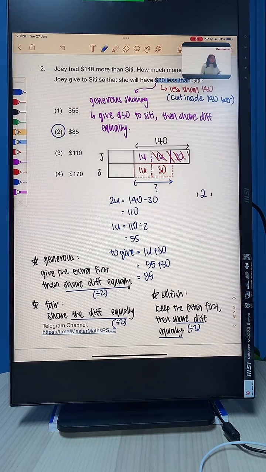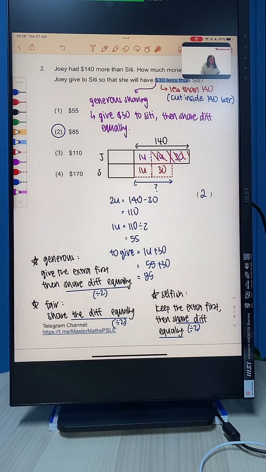Alright, do we understand this? I hope it's a little bit clearer for you to understand now. Okay? Alright, so some of you are saying algebra method. To be honest, this is algebra because you are using unit. You are representing something that you don't know as x, but this time around we call it 1 unit. Okay, so it's very similar to algebra as well.